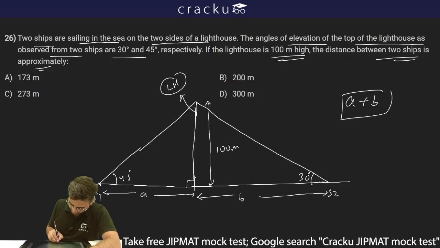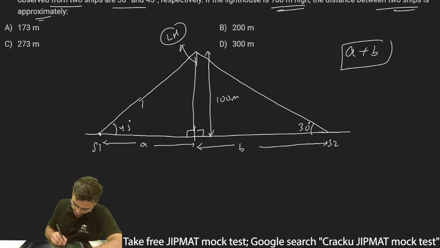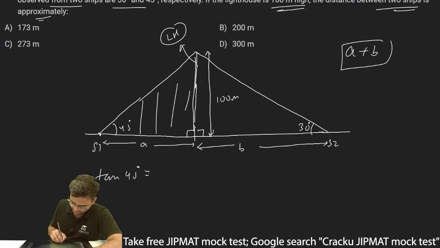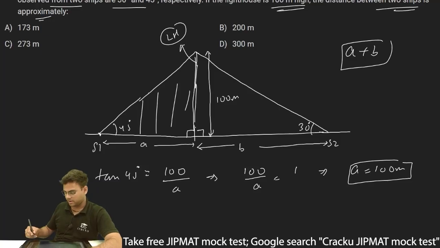Now I know this is 90 and this is also 90. So I can apply tan angle formula in both the triangles. If I apply tan angle formula in this one, tan 45 degree is equal to perpendicular, which is the height 100, upon base, which is A, and tan 45 is 1, so I can write 100 upon A is equal to 1, or A is equal to 100 meters.